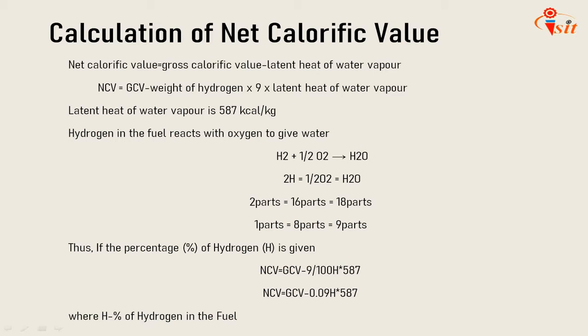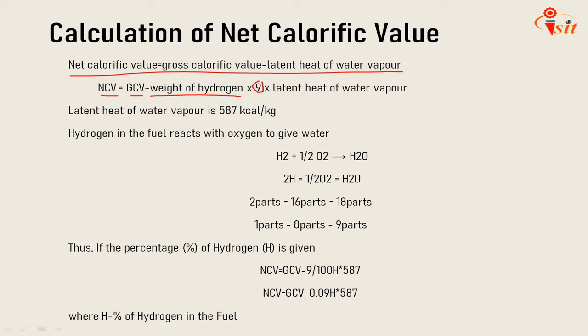There are certain calculations to get the net calorific value. So here the formula is: net calorific value is nothing but gross calorific value minus latent heat of water vapor. So net calorific value equals gross calorific value minus latent heat of water vapor, which means weight of hydrogen multiplied by 9 multiplied by latent heat of water vapor. So what is 9 here?